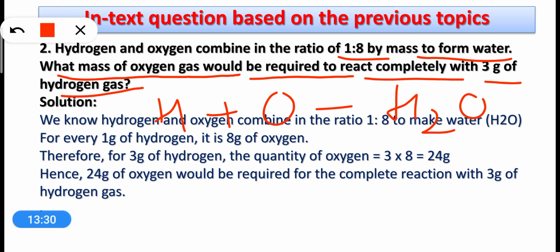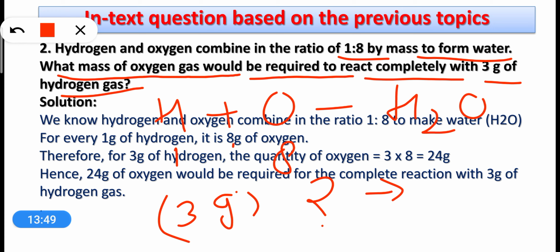What they are saying is that the ratio between the masses of hydrogen and oxygen is always 1:8 when they combine to make water. Now they are saying, if there is 3 gram hydrogen, how many grams of oxygen should combine here to make water? So here is the solution.